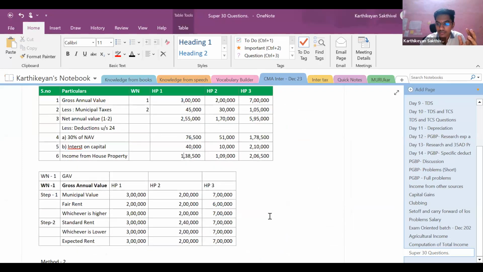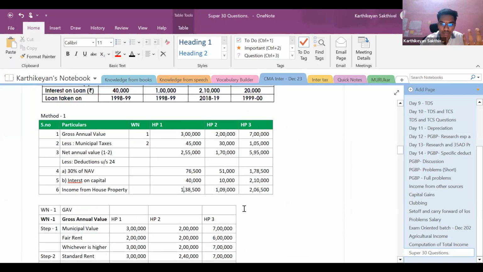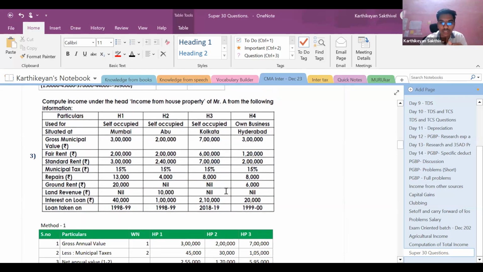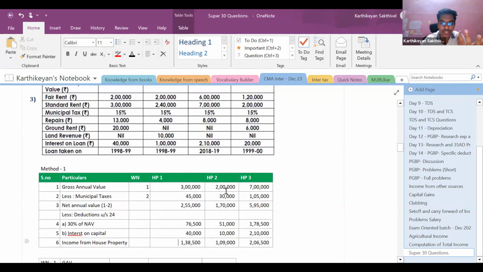So there is no wrong in choosing any one method, right? But one point we should remember is that in both the methods you'll get the same answer. So now let us focus first on method one. We'll find an answer, then we'll go for method two and find the answer, right?